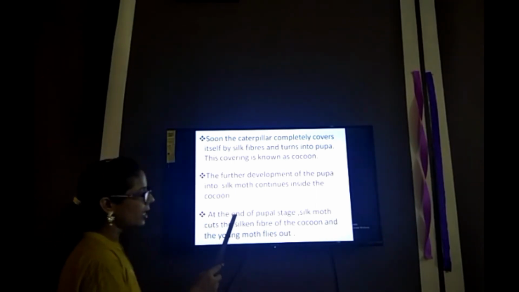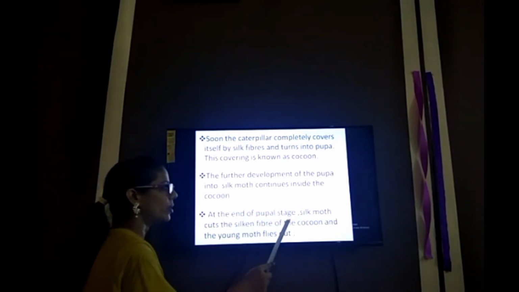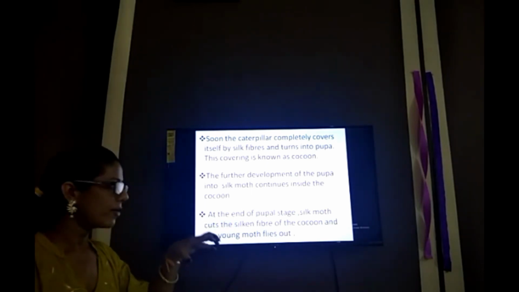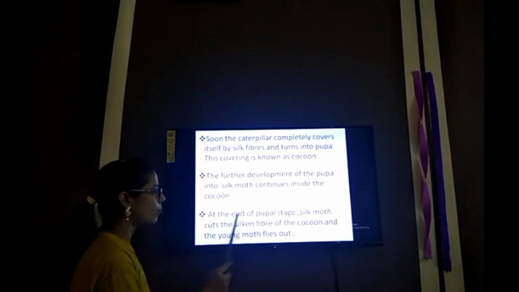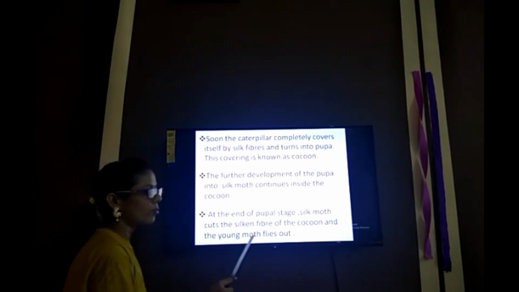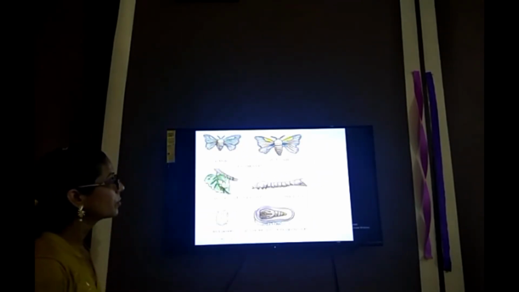Next point, at the end of the pupal stage, the silk moth cuts the silken fiber of the cocoon and the young moth flies out. After that, the pupa develops into the young silk moth, and at this stage the silk moth cuts the silk fiber of the cocoon, and the young moth flies out from the cocoon. Now we move to the next slide.